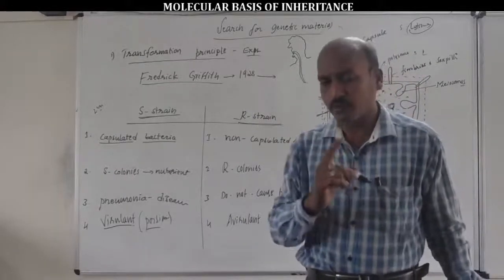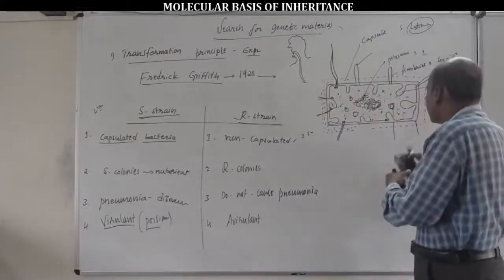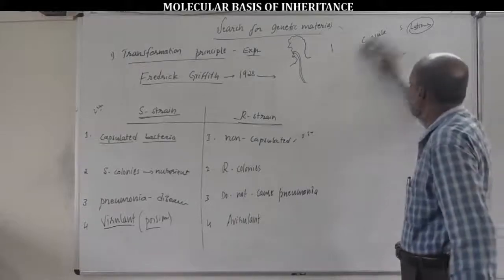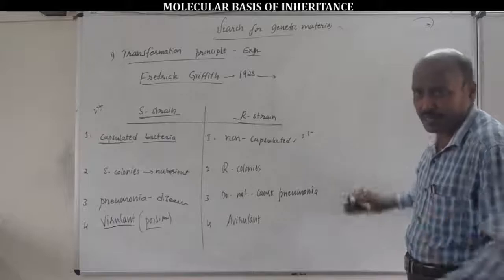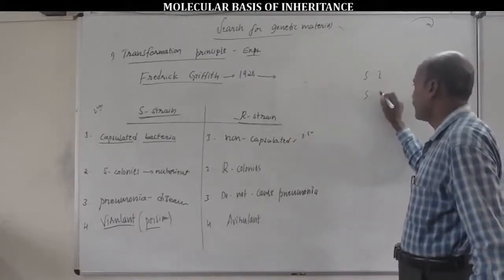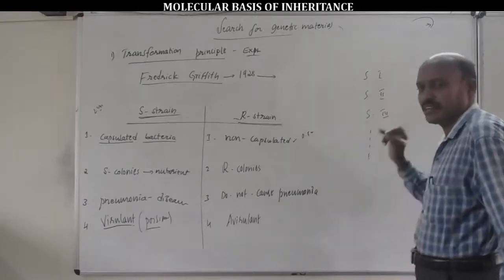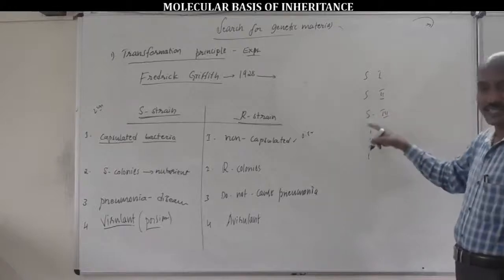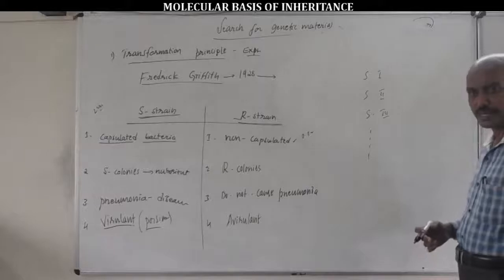One more important piece of information. There are several types of S strain bacteria and R strain bacteria based on strain number. For example, S first, S second, S third, etc. S first strain, S second strain, S third strain are the different types of S strain bacteria.